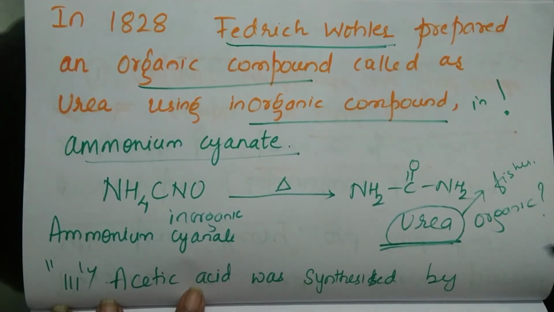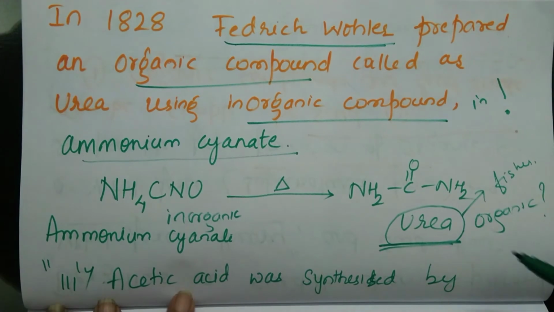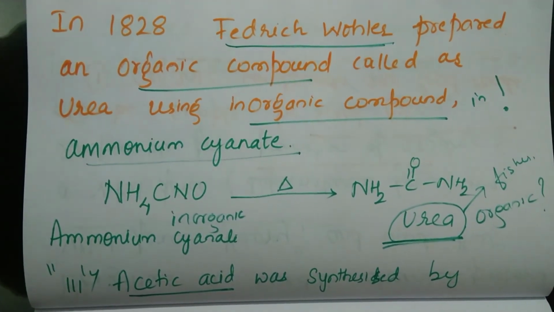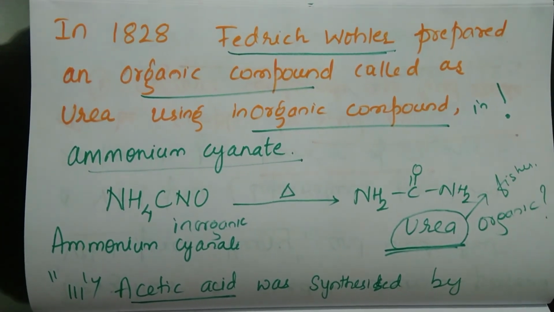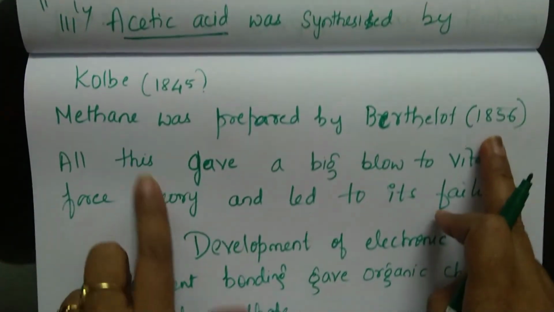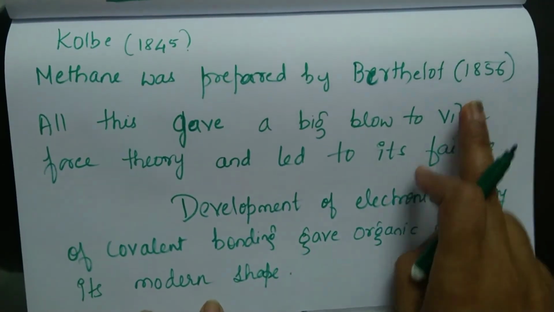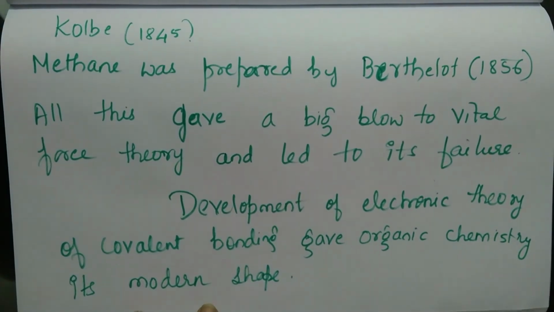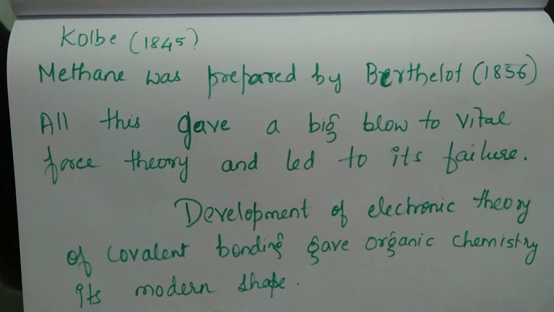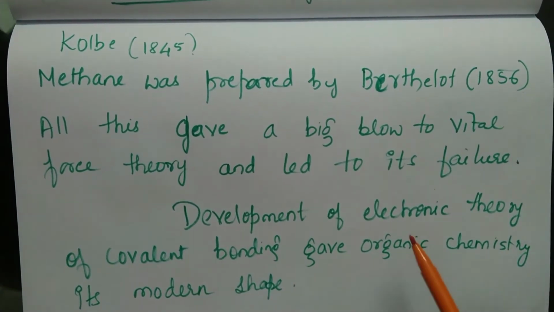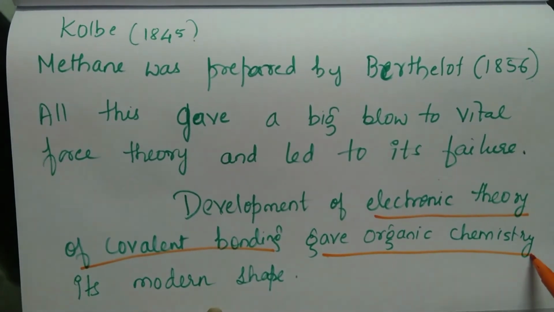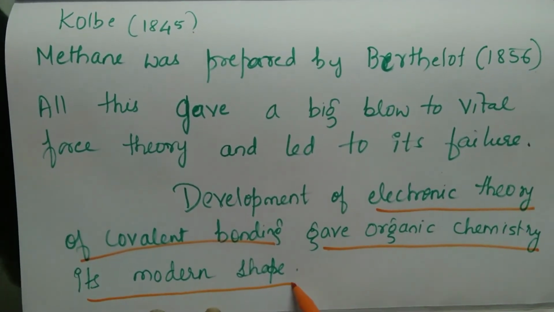Synthesis of urea was followed by synthesis of acetic acid, the vinegar we use, which was prepared by Kolbe in the year 1845. Methane was prepared by Berthelot in the year 1856. All this gave a big blow to vital force theory and led to its failure. So development of the electronic theory of covalent bonding gave organic chemistry its modern shape.